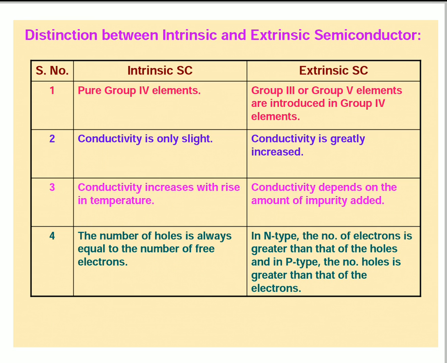Coming to p type, in the p type the number of holes is greater than that of electrons. To semiconductors, silicon, germanium or fourth group elements, we can add trivalent elements like indium, boron, aluminum. Adding these to the pure semiconductor we can get p type semiconductors. In p type semiconductors, the number of holes is greater than the number of electrons.